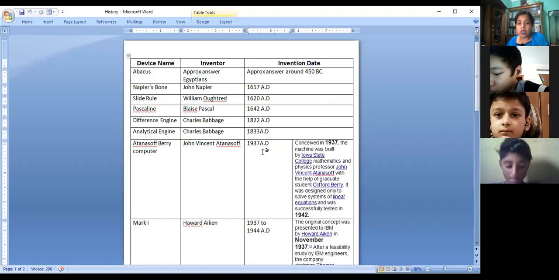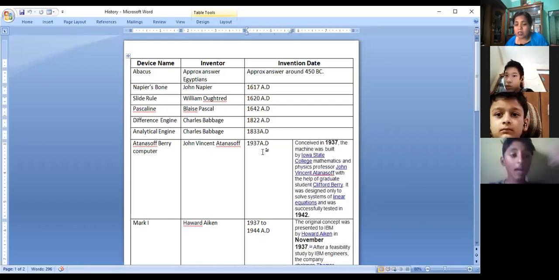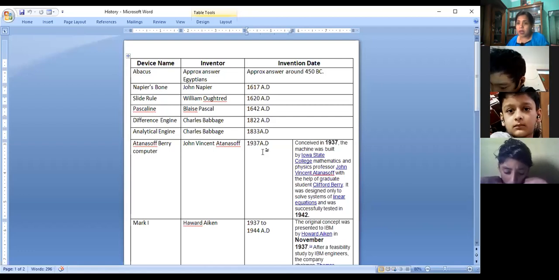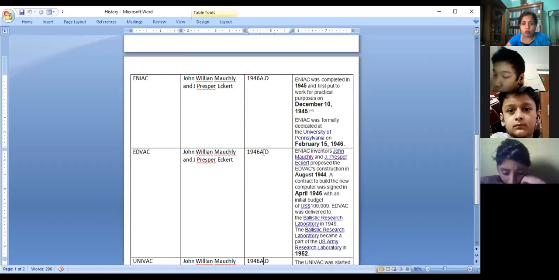He started in 1937 and completed his design in 1944. Got it? It is the first electromechanical computer. It also used vacuum tubes.